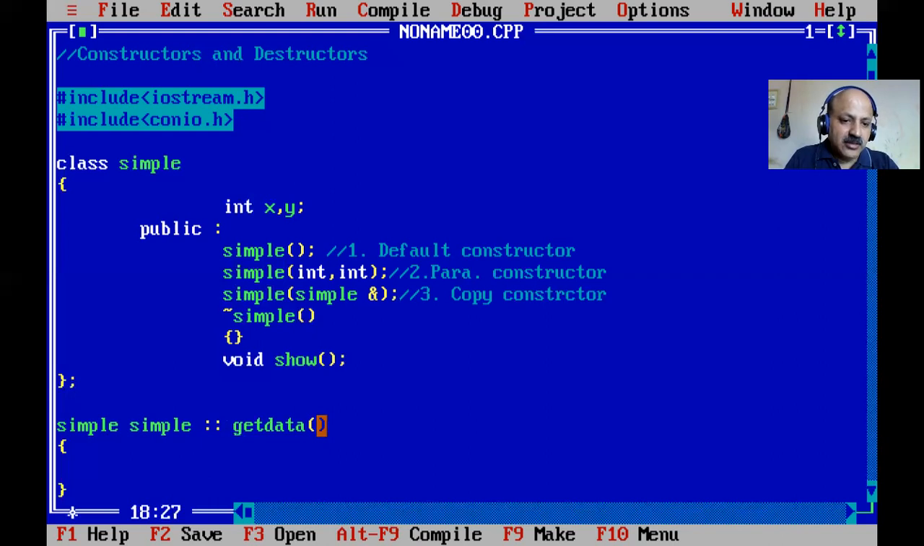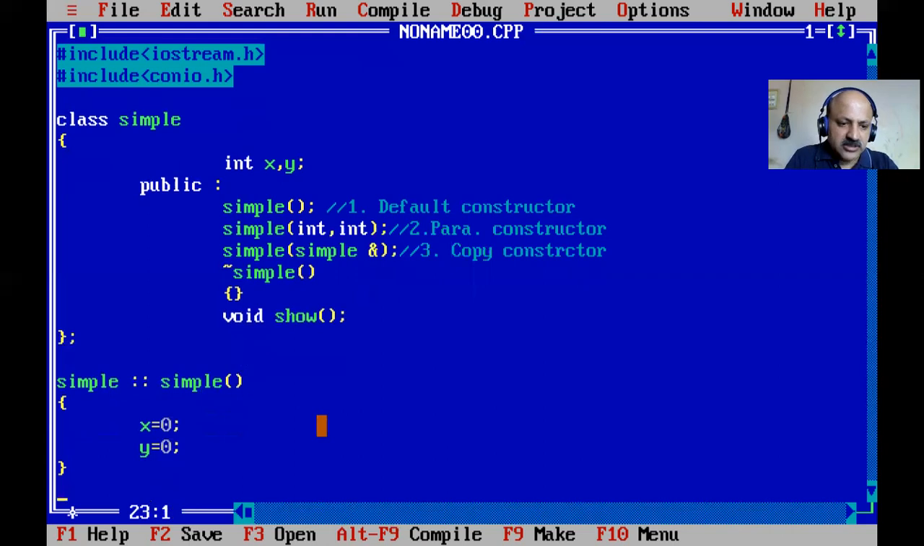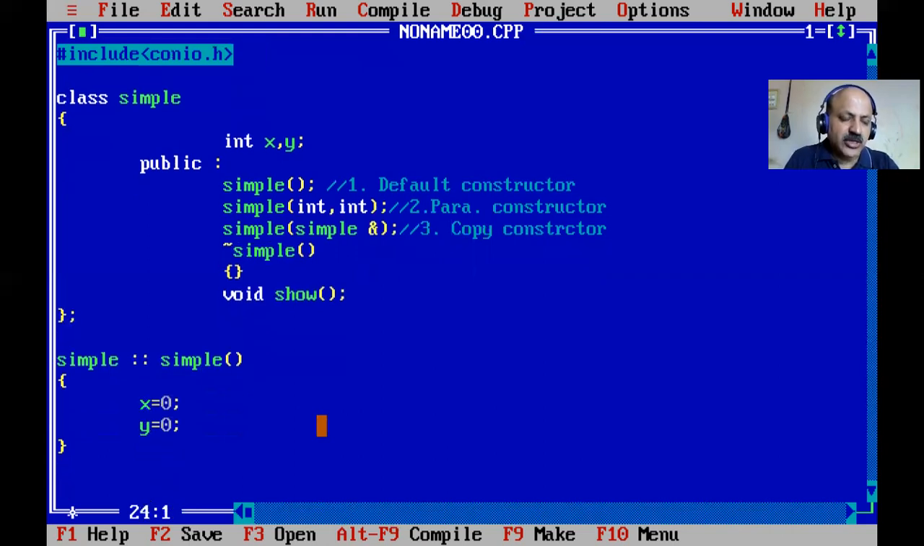Here the return data type is not there, but in between is the class name, that first class name, and then directly the member name, and here we give the parenthesis. So here it's complete, and we can initialize x equal to 0 in the default constructor, and y equal to 0. Because there is no return data type, we cannot write any prefix.